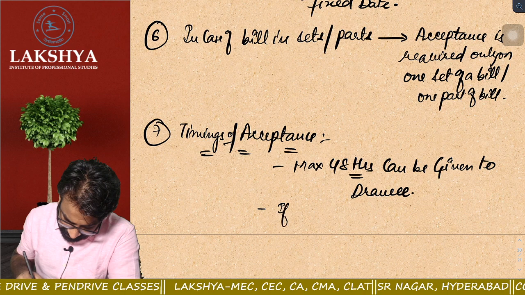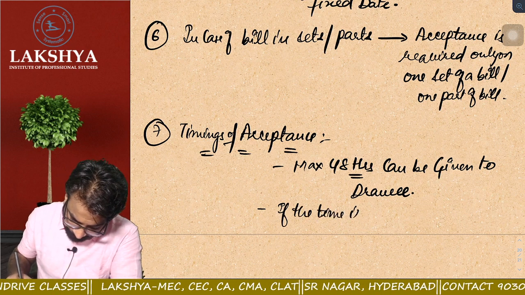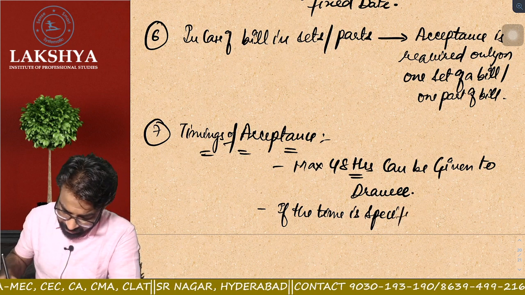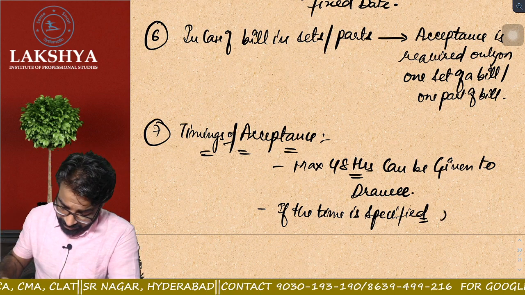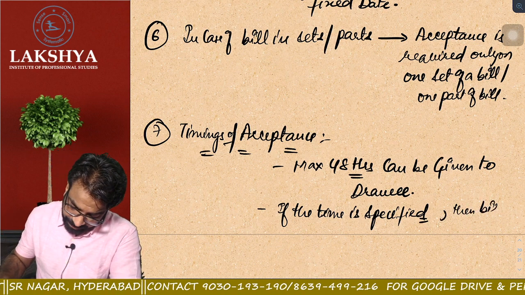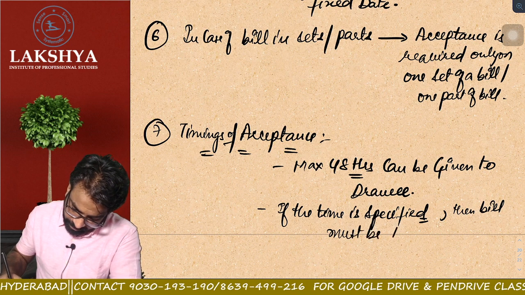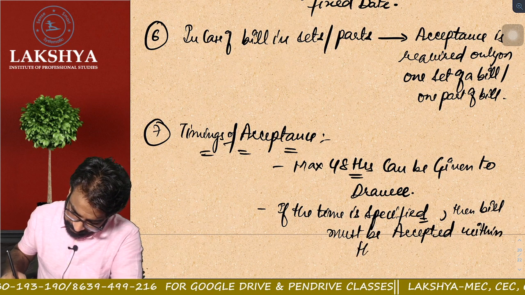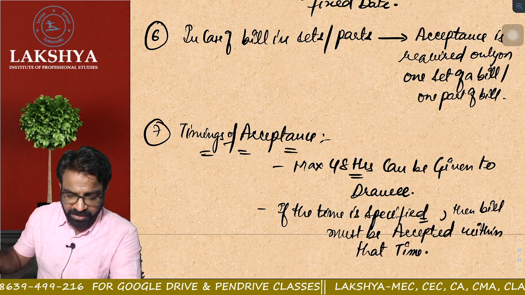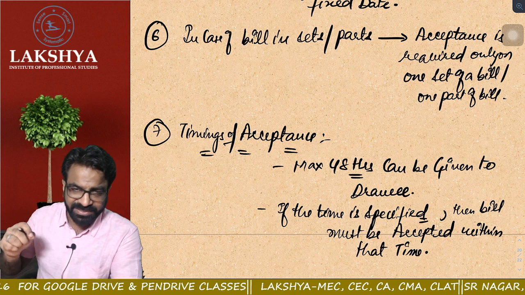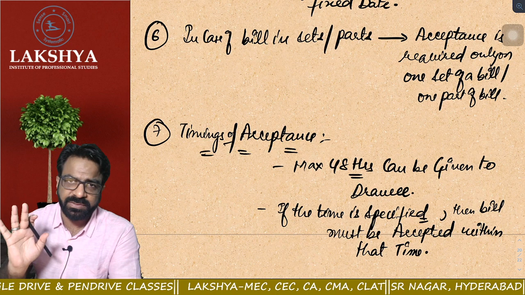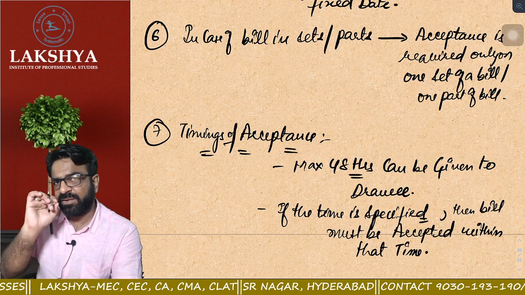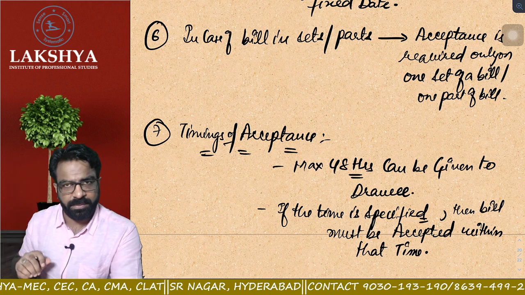After presenting the bill to the drawee, a maximum of 48 hours is allowed. Everyone clear or not? But if the time is specified in the bill, as I already told you, within what time you have to accept the bill, then the bill must be accepted within that time. Now, if the time is not specified, maximum 48 hours you can give him to accept the bill. If within those 48 hours he does not accept the bill, assume that the bill is dishonored. Are you getting the point?